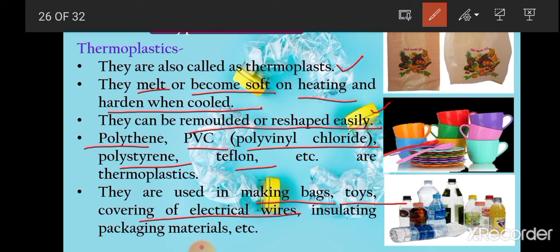and bags also. Then polystyrene is very lightweight, that is why it is used in making insulating packaging materials. And except that, hot drink cups are also made up of polystyrene. Then chairs, tables, and all recyclable plastics, the plastics that can be recycled, are made up of thermoplastics.